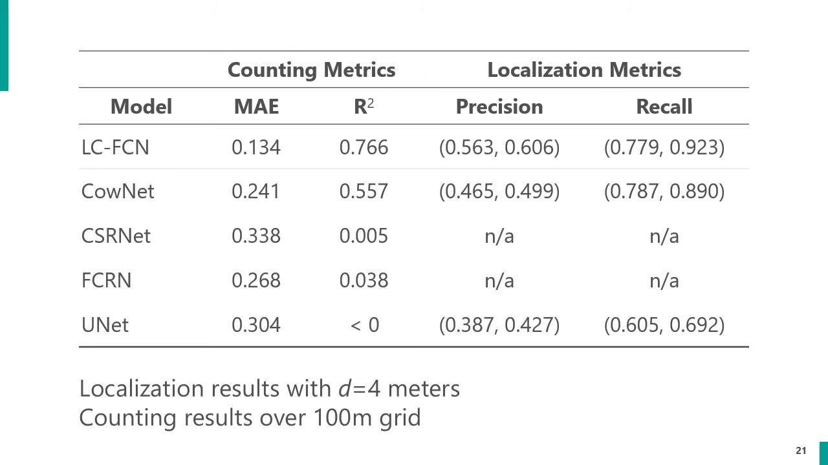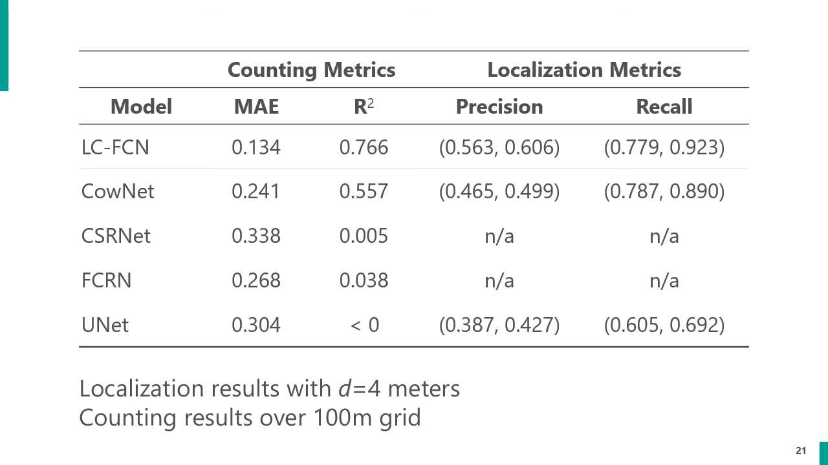Here we show the average test results over the 3 test scenes for the set of models that I mentioned earlier. The localization metrics were computed with a buffer distance of 4 meters, and the counting metrics were calculated with a grid size of 100 meters. The key takeaways here are that the LCFCN approach dominates the other models in the counting and localization metrics, and we find its performance to be quite impressive overall, achieving a precision of around 0.6 and a recall between 0.8 and 0.9.